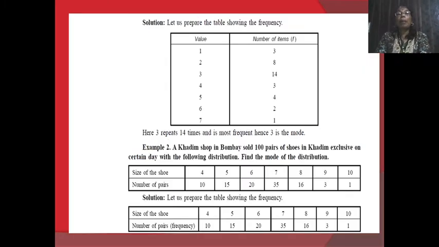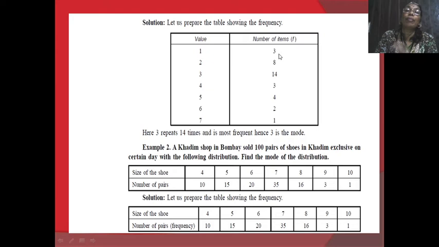For this purpose, first we keep all the values aside, meaning the distinct values present: 1, 2, 3, 4, 5, 6, 7. Only these values are present in the data. We observe how many times these values are repeated in that data.